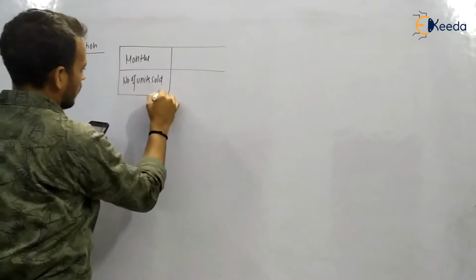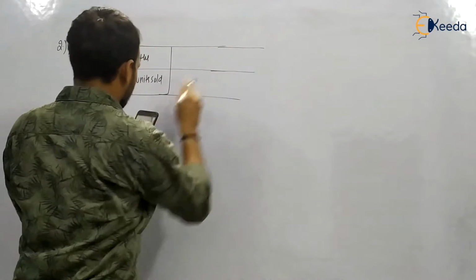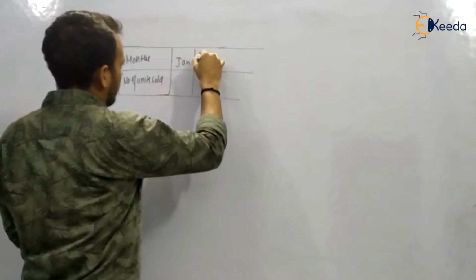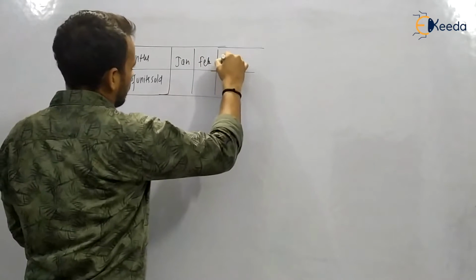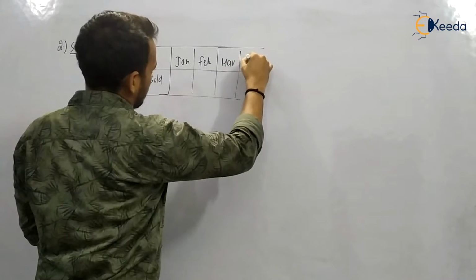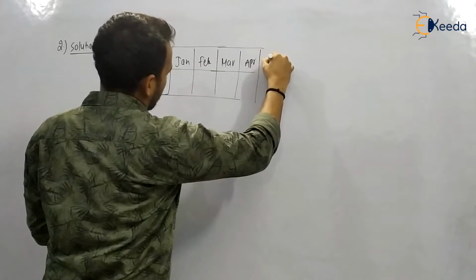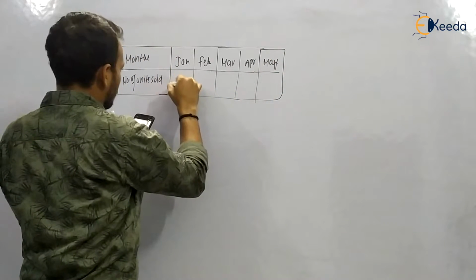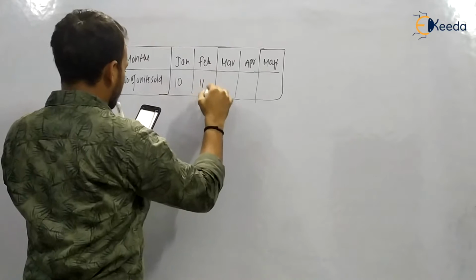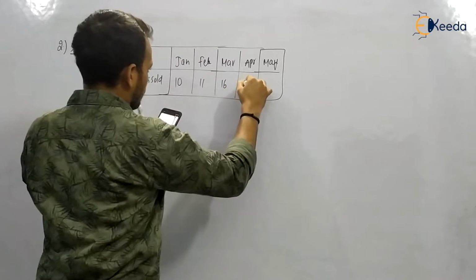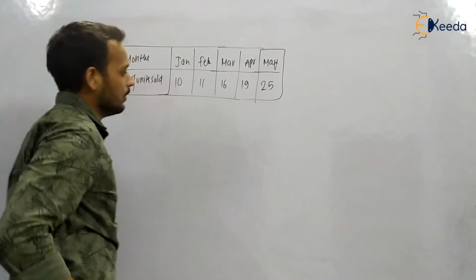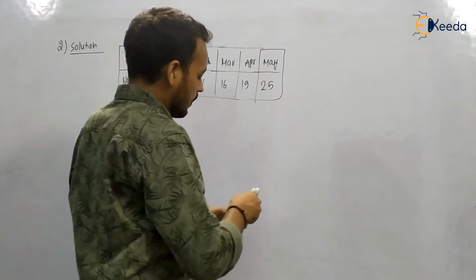The months were Jan to May: Jan, Feb, March, April and May. We have got the data 10, 11, 16, 19 and 25. Look at the options, they are talking about the forecast for the month of June.